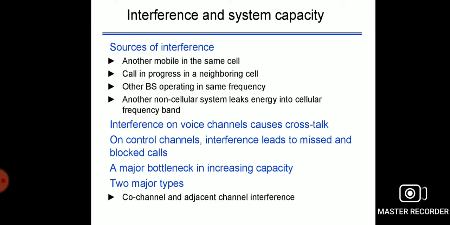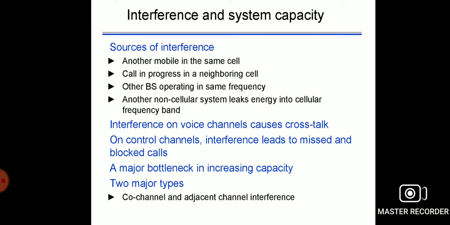In cellular communication, the problem of interference is a major issue that limits the system performance. The interference may be generated due to several reasons. What are the sources of interference?